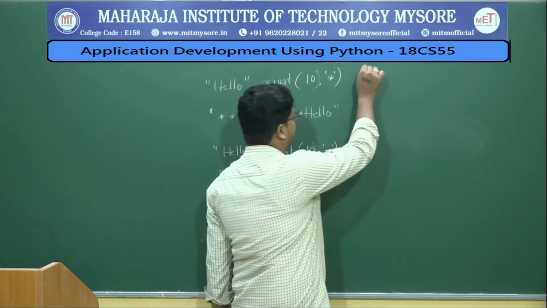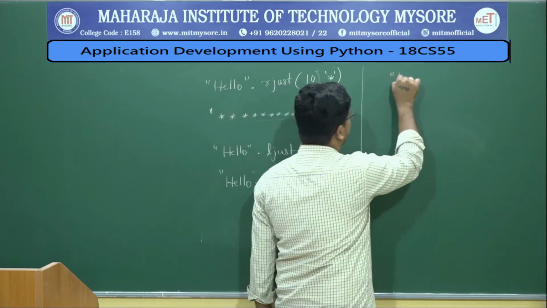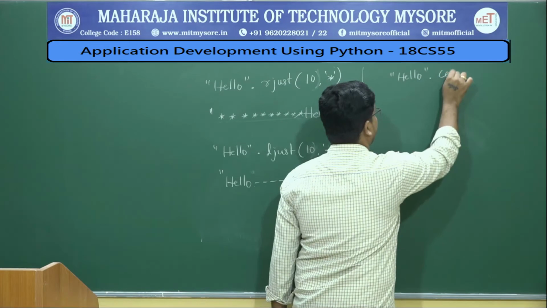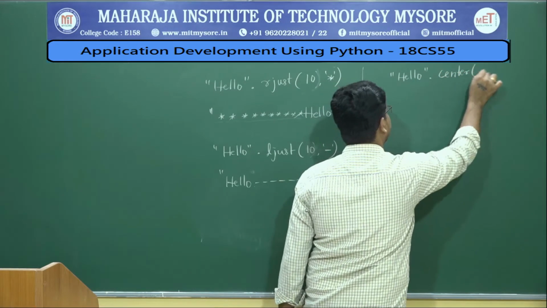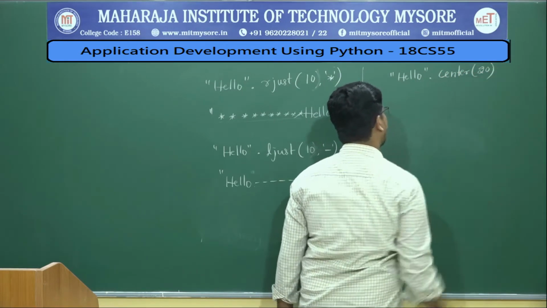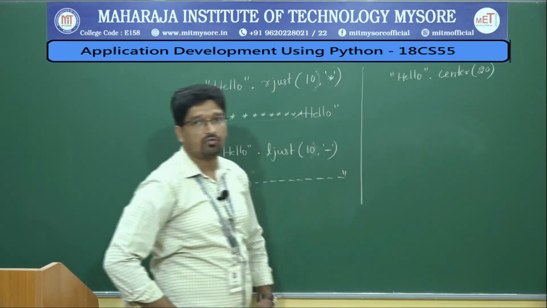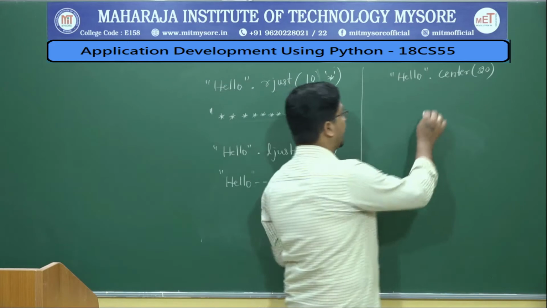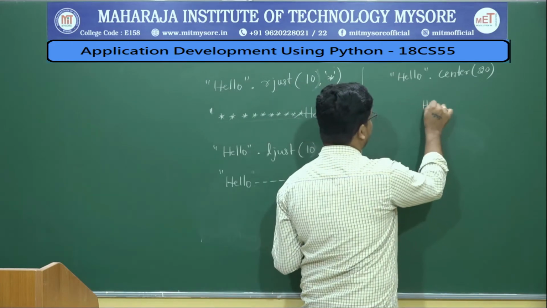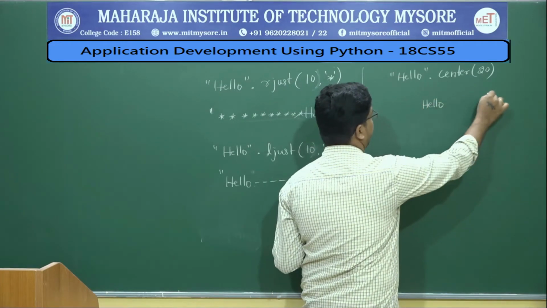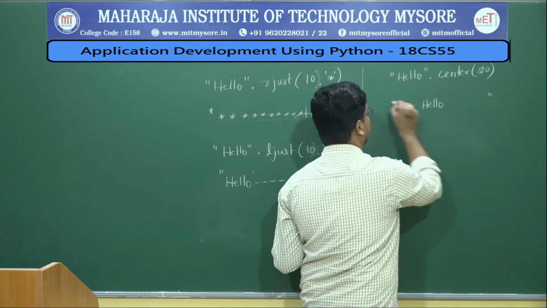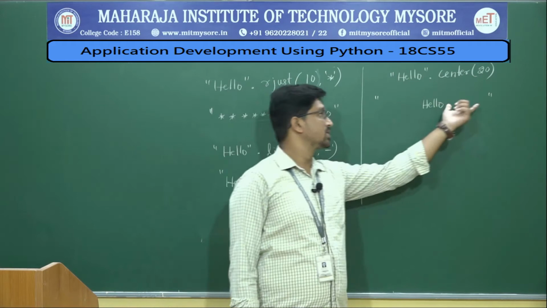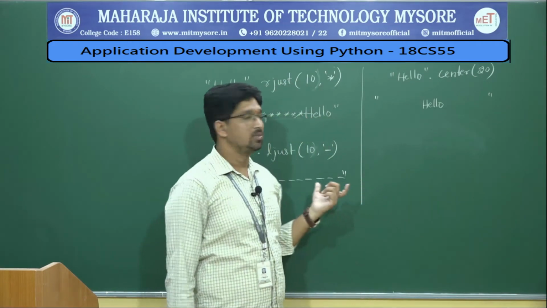So for that, let us say hello. Directly we have center of 20. If you pass center of 20, you will get hello with the text at the center, 10 spaces on one side and another 10 spaces on the other side.